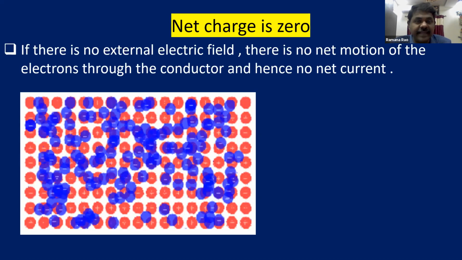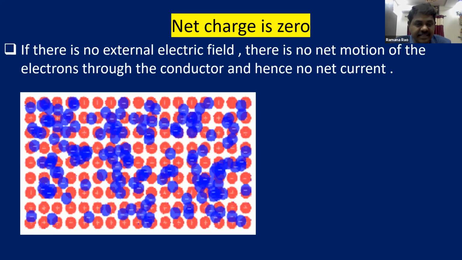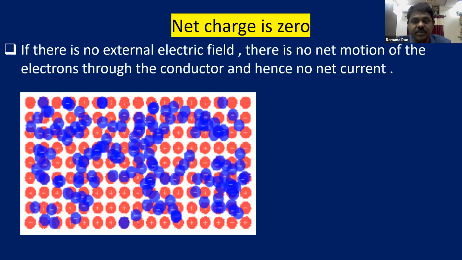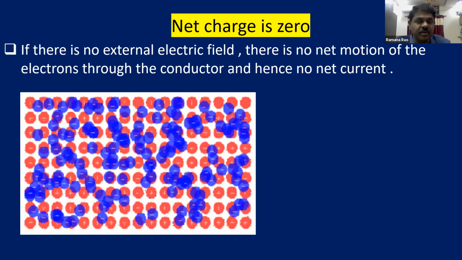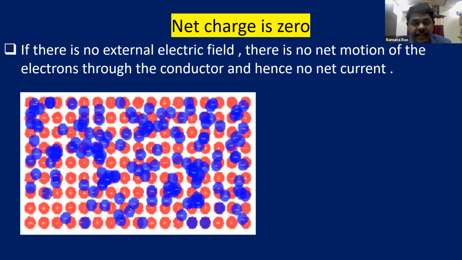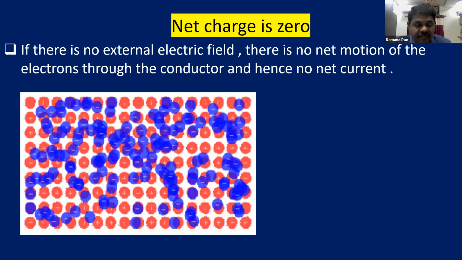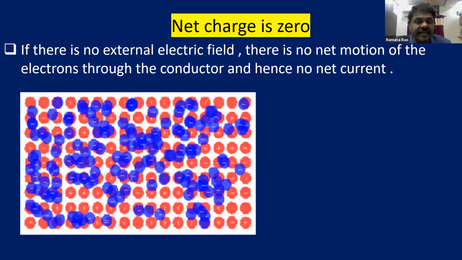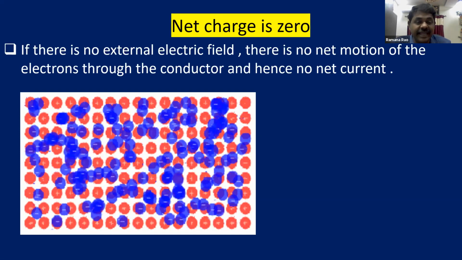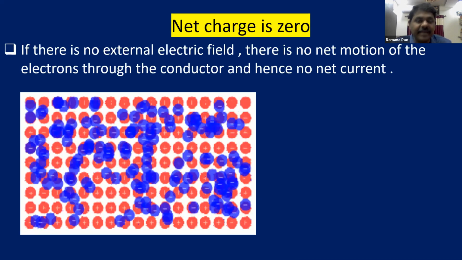If there is no external electric field, there is no net motion of electrons through the conductor. But why are the electrons moving inside the metallic conductor? That is because of the temperature. Even at room temperature, they can vibrate and move. That motion is said to be random motion.